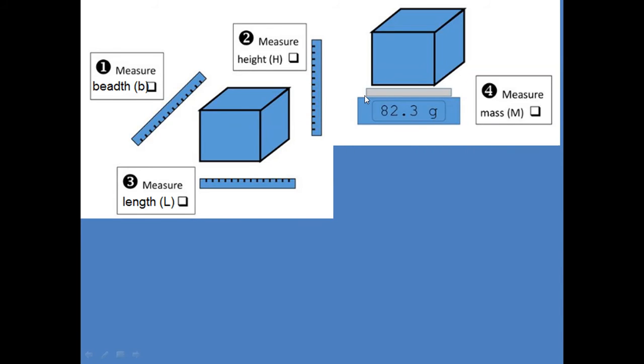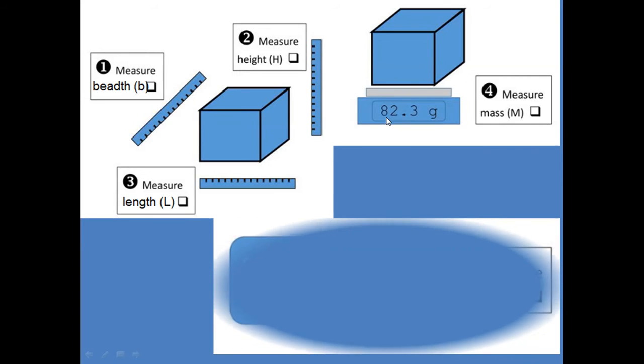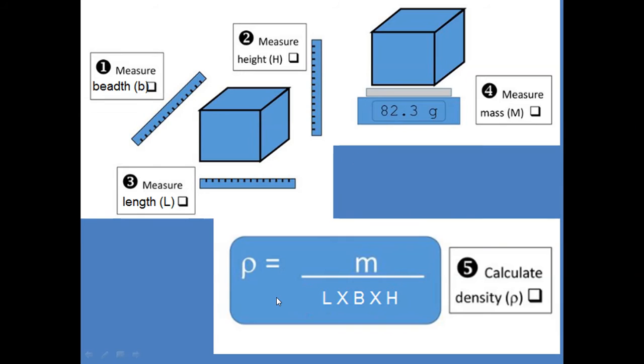You just put that object on the beam balance and compare its mass with the known quantity, or you can put it on the digital balance so that you can easily get the readings. So suppose the reading is 82.3 gram. Now we will use this formula, density is mass upon volume, and the volume of a cuboid you all must know, it is length into breadth into height.